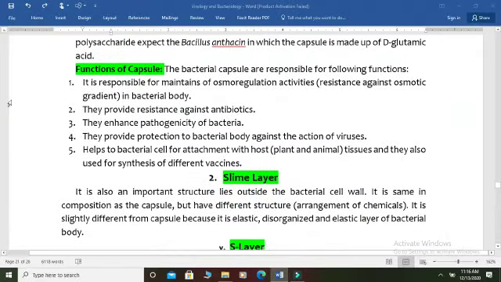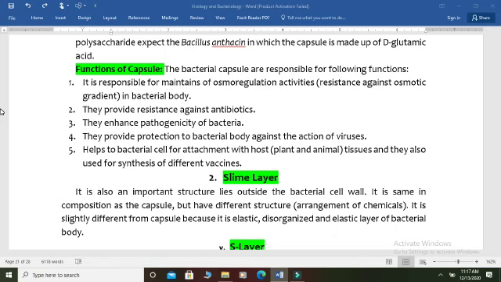The capsule in the bacterial body is mainly responsible for maintaining osmoregulation, meaning it enhances resistance against changes in osmotic conditions, because it is a tough, hard structure. That's why it prevents the loss of internal liquid materials or changes in the internal condition. For example, it prevents the entrance of harmful substances into the cell, which have the ability to change the bacterial temperature, the pH of the bacteria, etc.